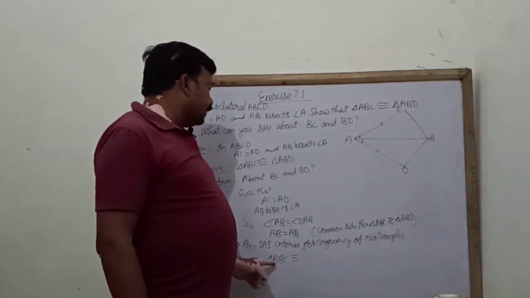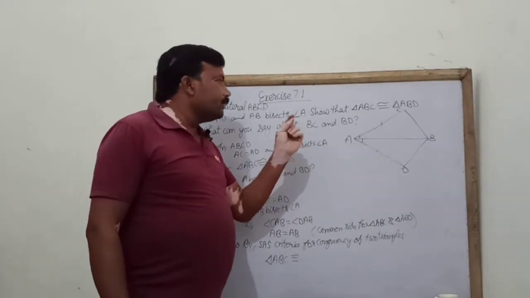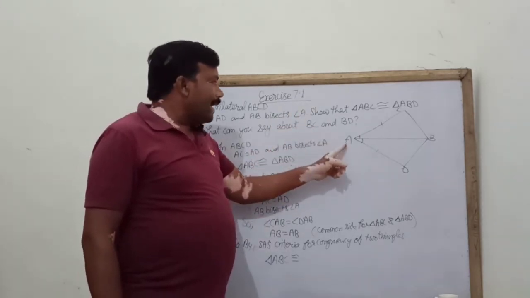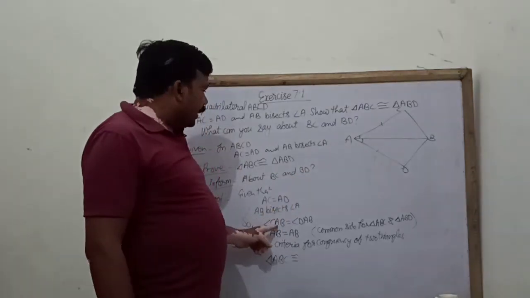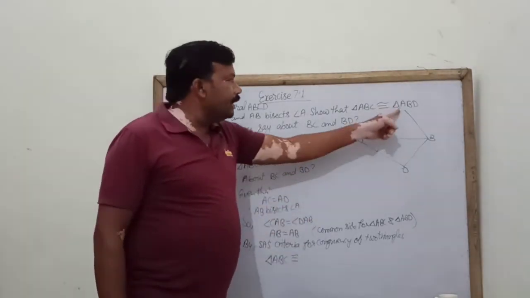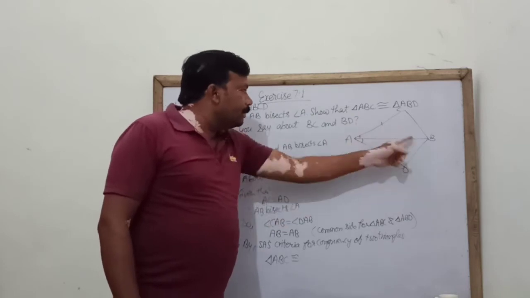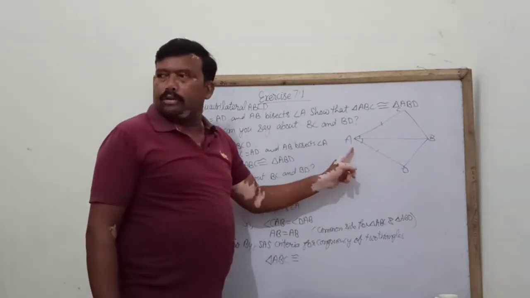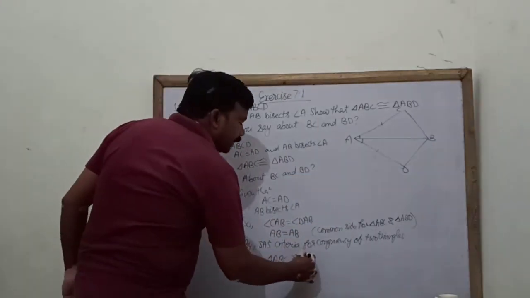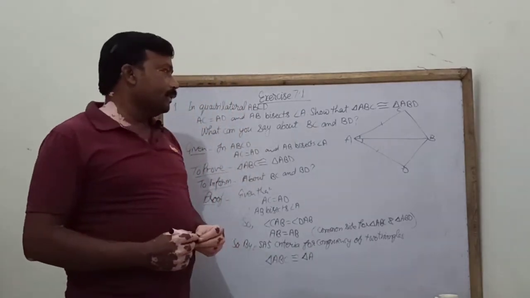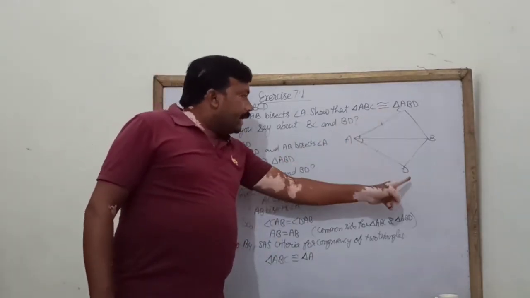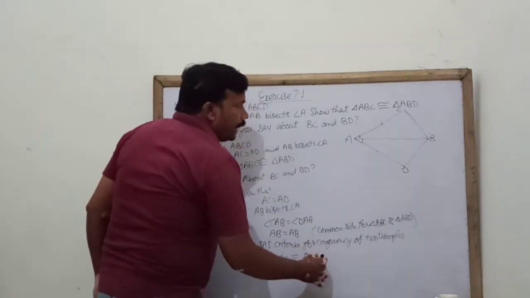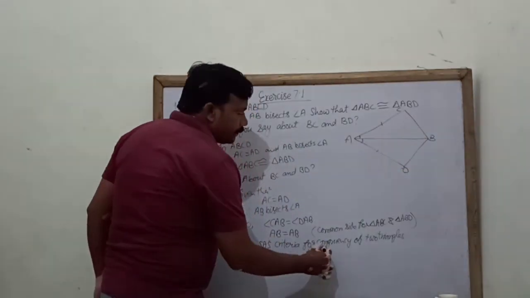First of all, we will check the corresponding vertices. Angle CAB equal angle DAB means A is corresponding to A, so we can write here triangle A. AC equal AD means C is corresponding to D, so we can write here D, and B is the common vertex for both.